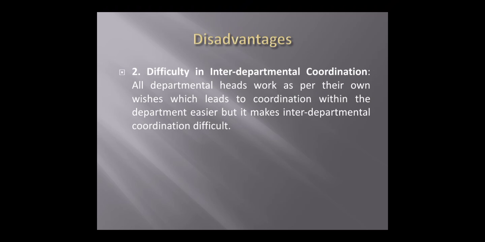Just as I told in the example, if the purchase department purchases a low quality product, they are saving their price, no doubt, so they are fulfilling their objective. But if the raw material quality is bad, how can the production department produce a good quality product? So that is the interdepartmental coordination, it is difficult within the functional structure.